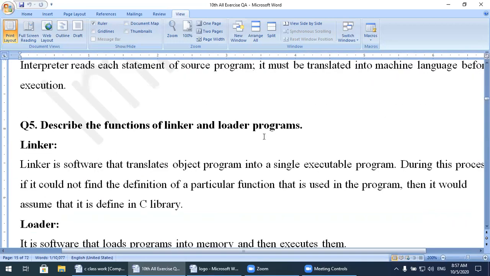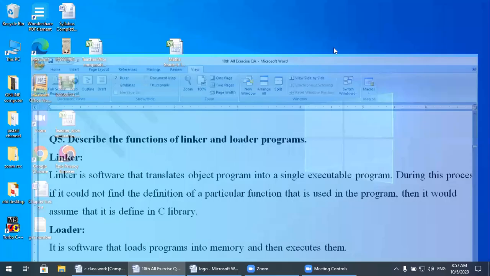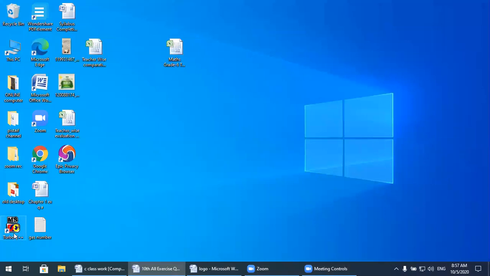Next question, question number 5. Describe the functions of linker and loader programs. Linker and loader programs are related to the IDE. Linker is a software. Whenever we install the IDE, meaning integrated development environment, let's say this one is the IDE over here, Turbo C++. Whenever we install the IDE, what happened?